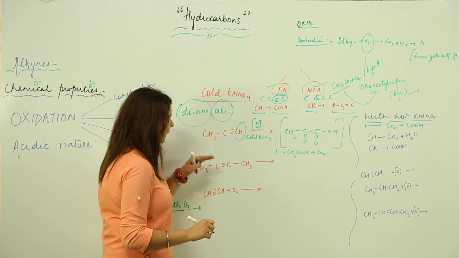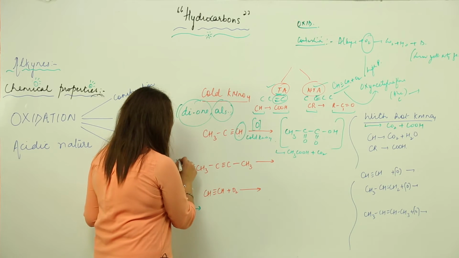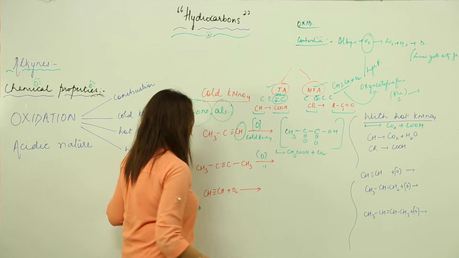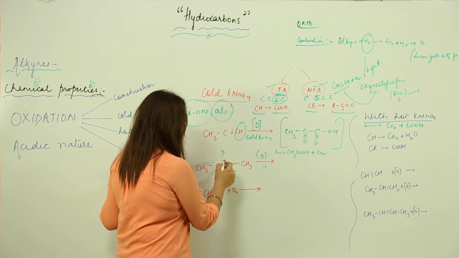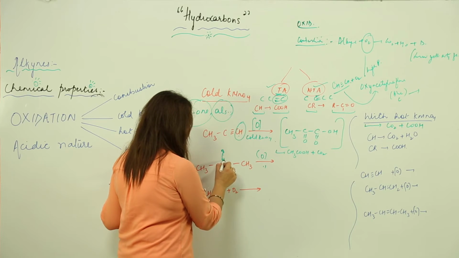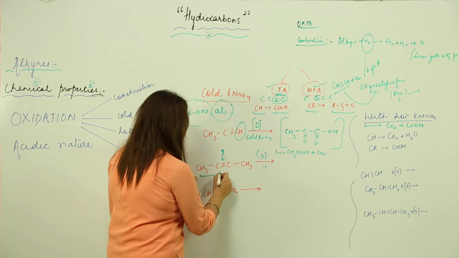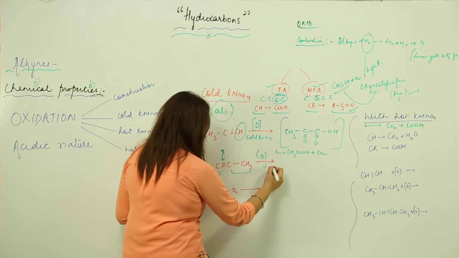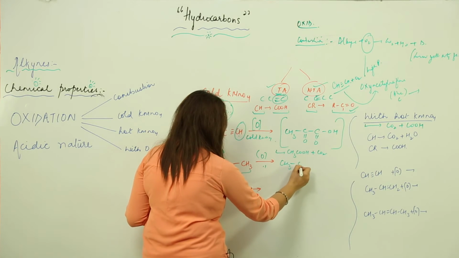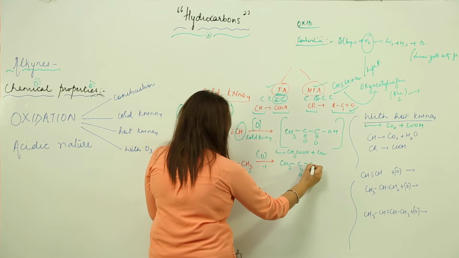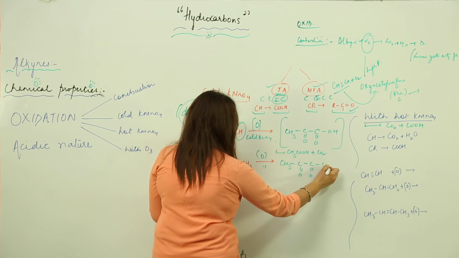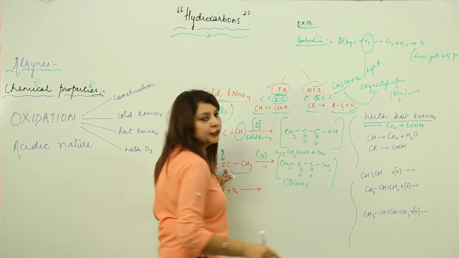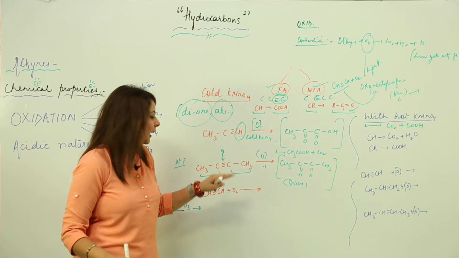Secondly, the second example is my non-terminal alkyne. Here I am going to add oxygen again in the presence of cold KMnO4, because here is a triple bond. Each CR turns into a ketone. So we will get CH3-C=O, then another C=O, and this is CH3. This is a dione, because it possesses two ketonic groups.